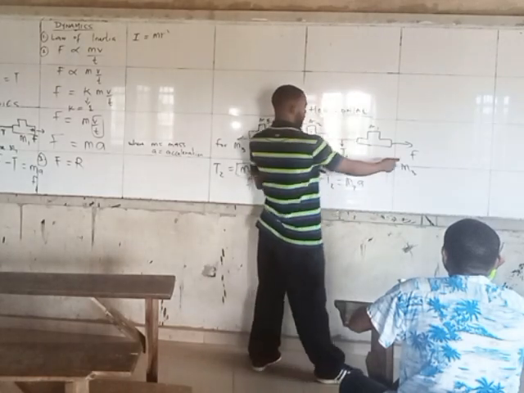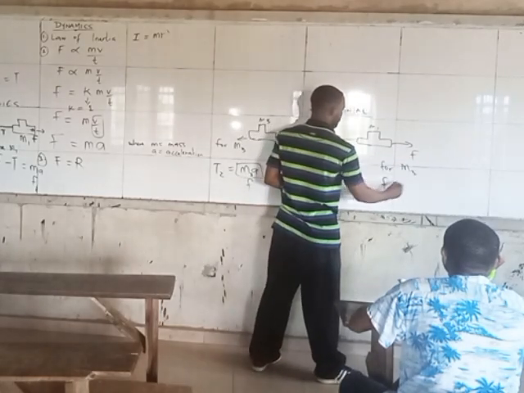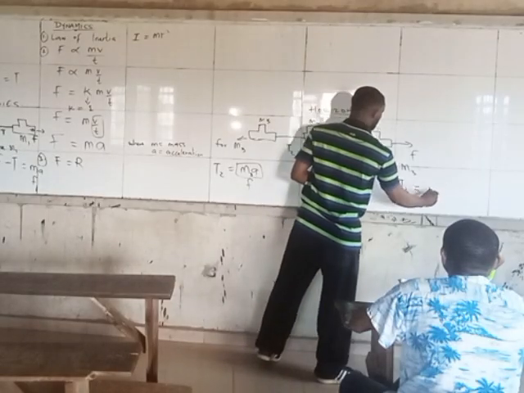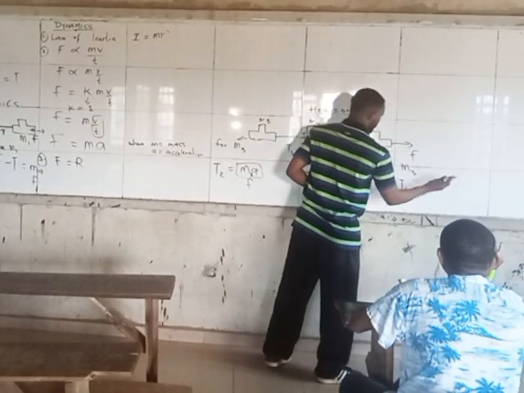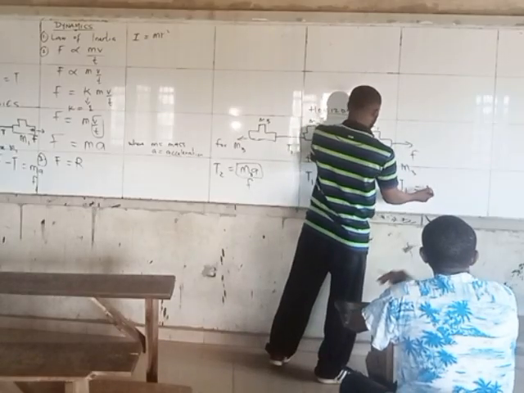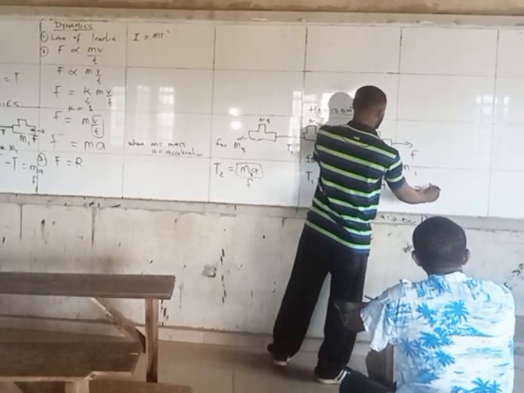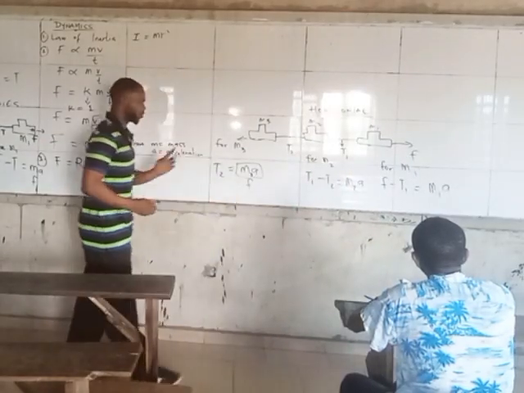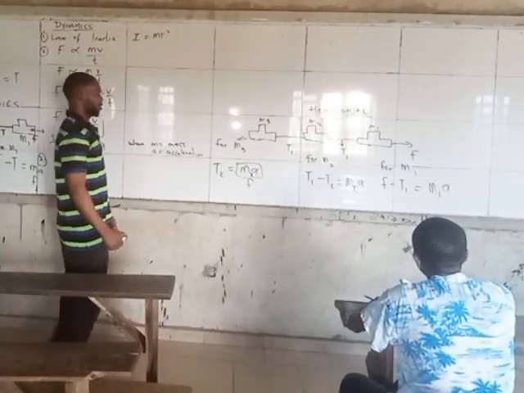Now for M1, the forward force here is F. Backward force minus T1 is equal to the total force. So it's equal to F. But you can't just say F, you have to indicate, because this is for M1, a different mass, M1A. So that is why we specify it that way. So you need to note it.